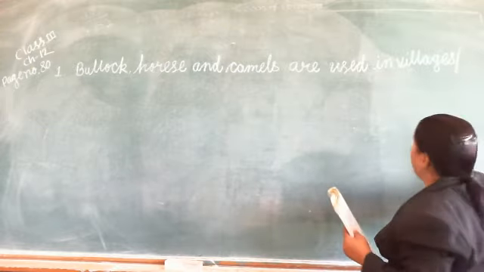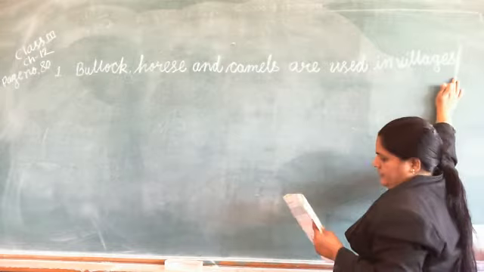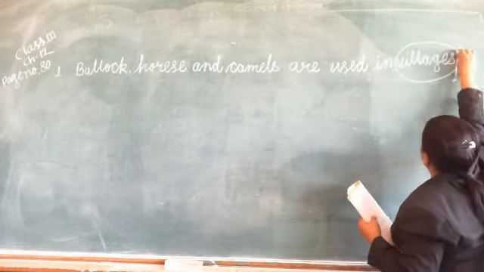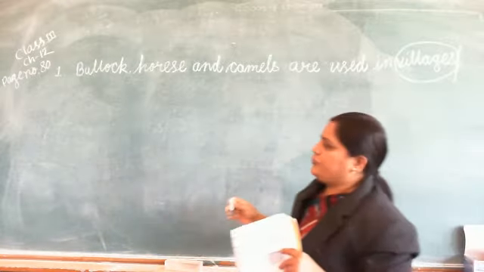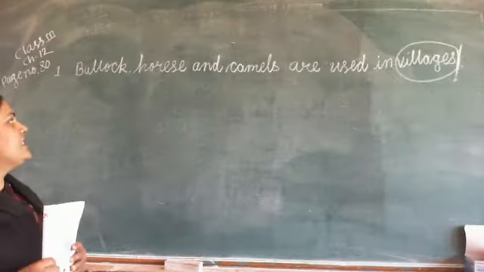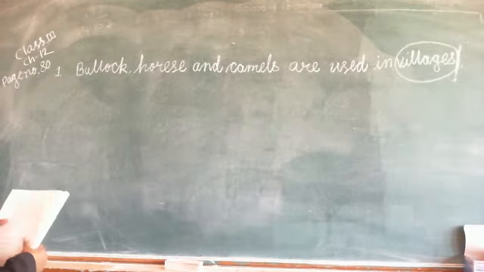Oblique will not come in the line. So the word villages will come. You will put the circle on that word, villages. Bullock, horses and camels are used in village areas or remote areas.